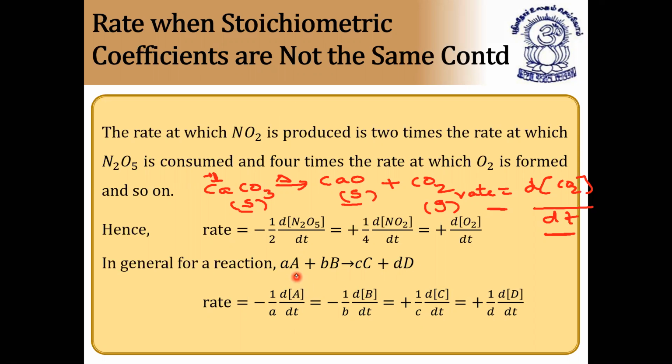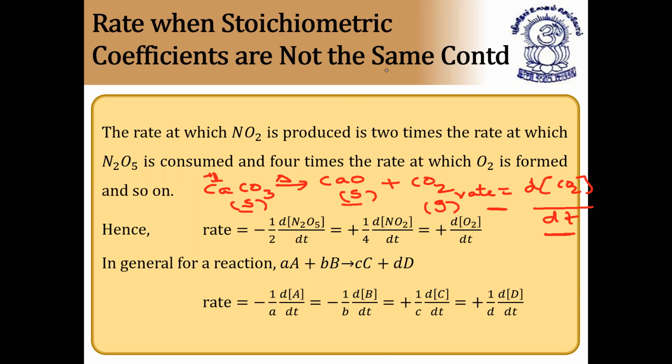I hope it is clear. So always the terminology is important. If you know the terminology, whatever numerical they give, you can apply it easily. So rate of formation of product and rate of disappearance of reactants. I hope it is clear. Next we'll proceed.